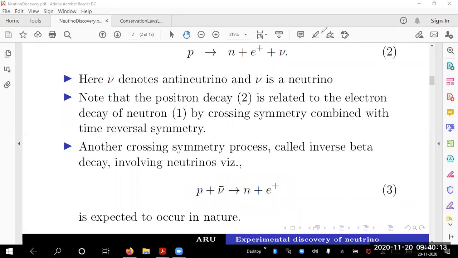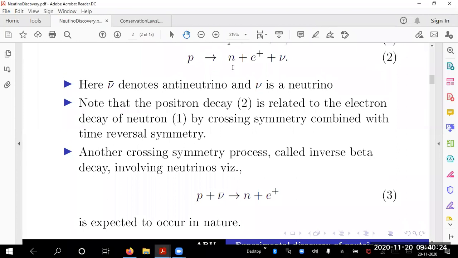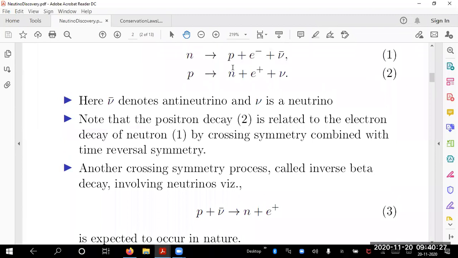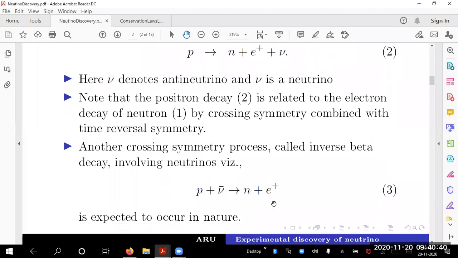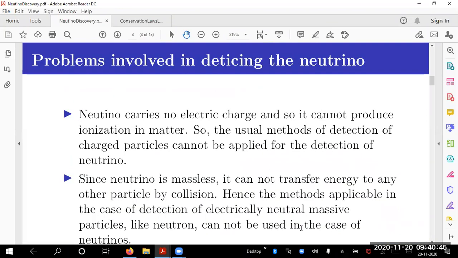Let me repeat. I want to detect neutrinos. Then I am listing where all neutrinos occur in nature. So I said equation 2 gives you the possibilities where neutrinos occur in nature. These two processes are known to occur in nature. With that, I am trying to see another process which is a crossing symmetry relation. That is going to be inverse beta decay, which I have given as an example of a crossing symmetry relation of neutron decay. Fine.